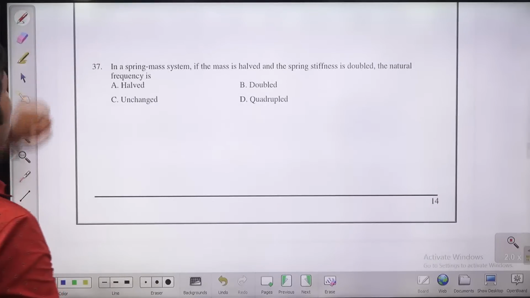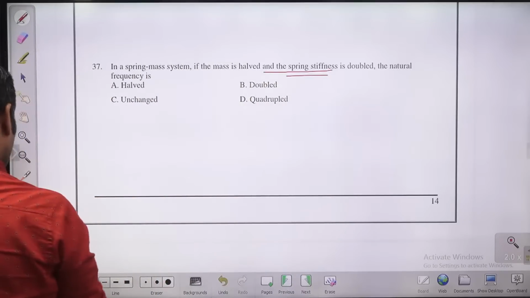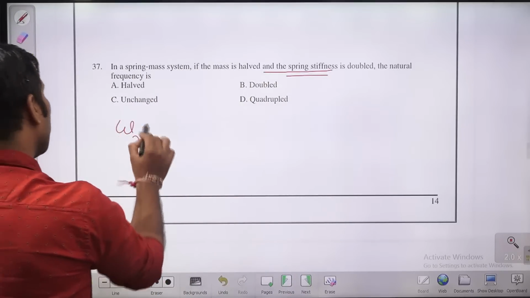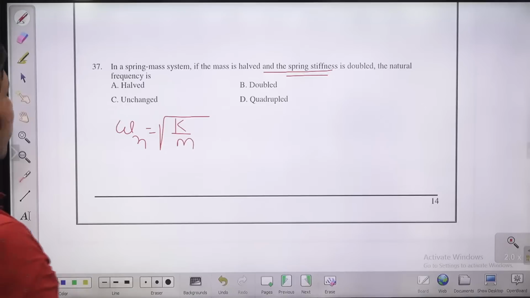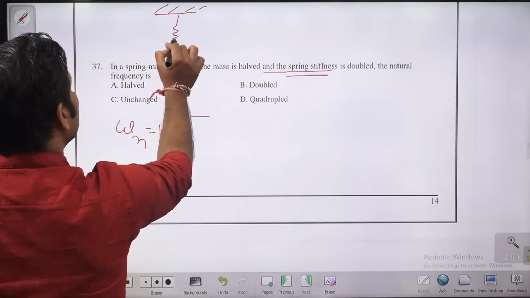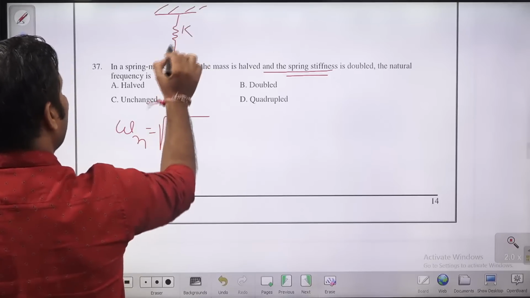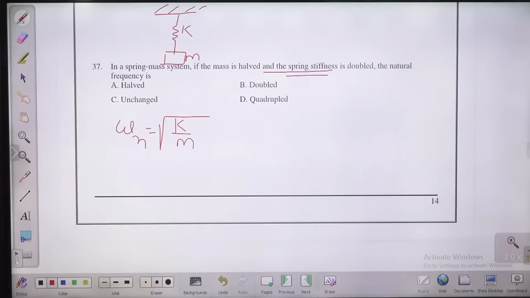In a spring mass system, if the mass is halved and the spring stiffness is doubled, the natural frequency. Guys, how much is the natural frequency? Omega n equals under root k by m. For a spring mass system where k is the stiffness of the spring and m is the mass attached, the natural frequency will be under root k by m.